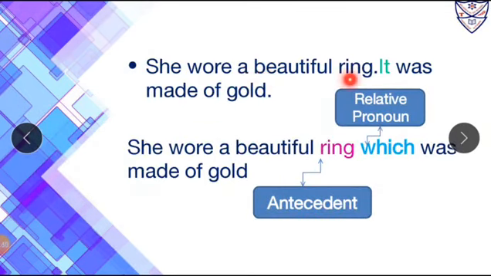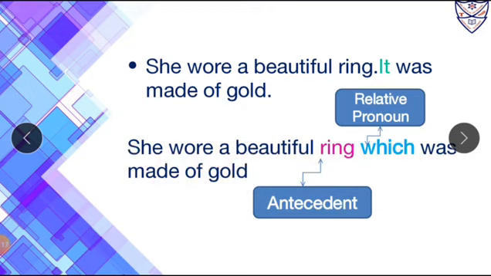She wore a beautiful ring. It was made of gold. So over here again, to join both the sentences we will use which as a relative pronoun. Why which? Because over here we are talking about a thing without life, and that is ring. So we will use which to join both the sentences. So the answer is, she wore a beautiful ring which was made of gold.